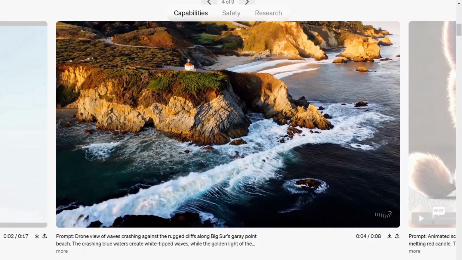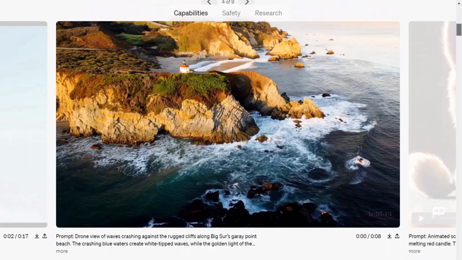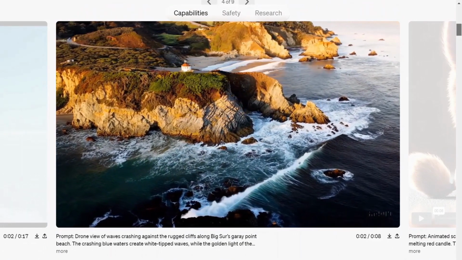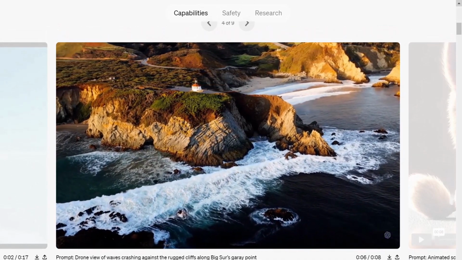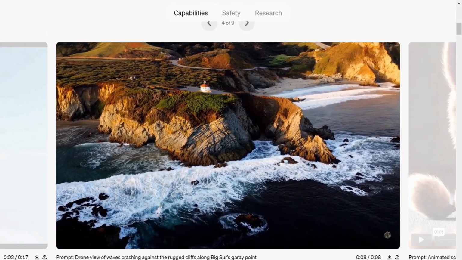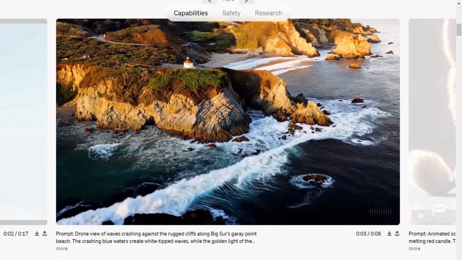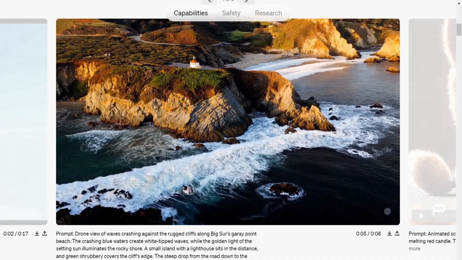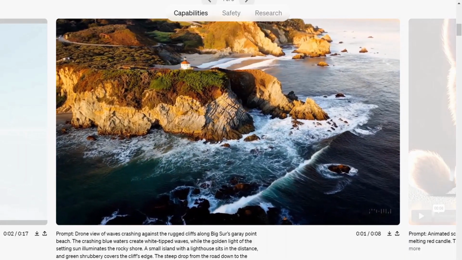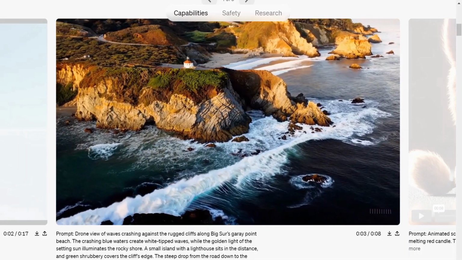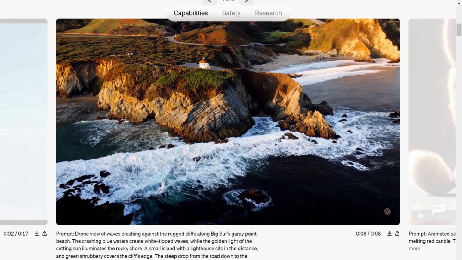Look at this video. Do you think that this video is also generated by Sora? Yes, it is. Difficult to believe, right? The videos generated by Sora are very close to reality. This looks like a shot taken by a drone. Now we don't need those expensive drones, and also we don't have to travel to these places just for shooting short videos, right? We can definitely save a lot of money in traveling and shooting these kinds of sceneries. Now we can just create it by using Sora. Beautiful, right? I'm really thinking about what will happen to the videographers and the photographers.